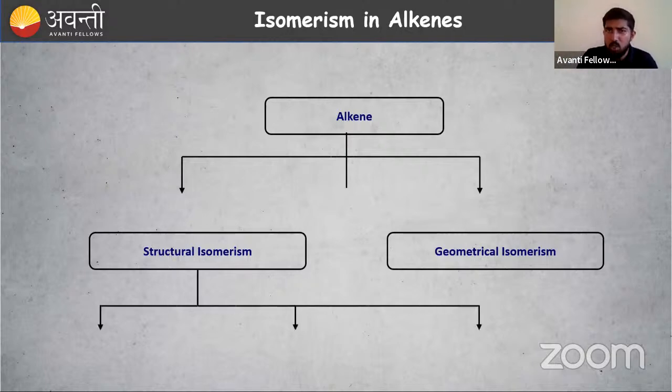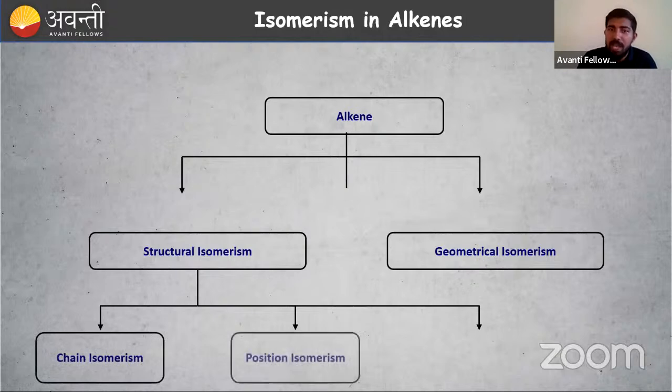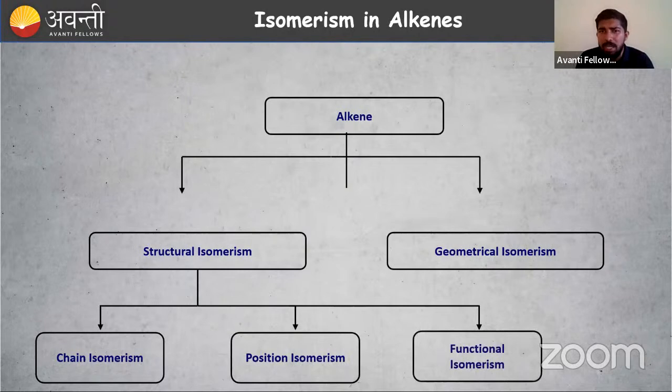Then what about structural isomerism? There are different kinds of structural isomerism. Which are they? Do you remember those things? First one, chain isomerism. Second one, position isomerism. Third one, functional isomerism, right? Then geometrical isomerism, where cis and trans isomers are the forms. The phenomenon is known as isomerism, right? We have to check some examples. We have already studied this, which is why I'm not stressing it too much.